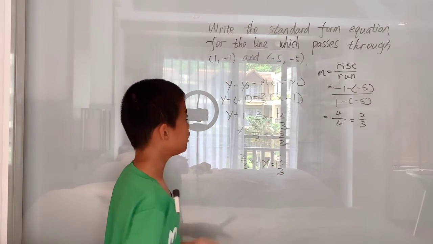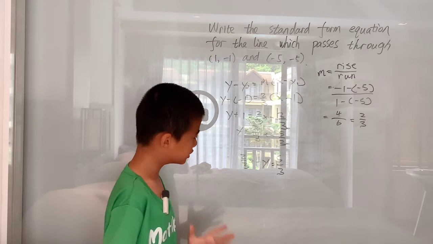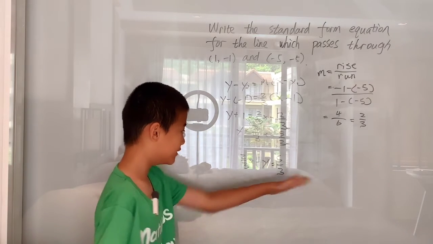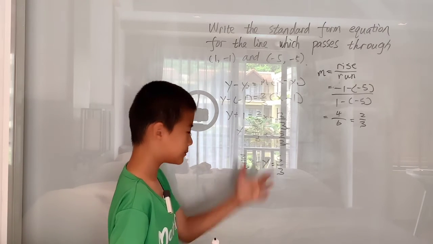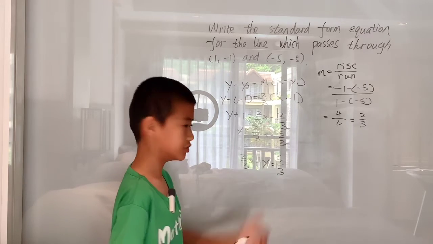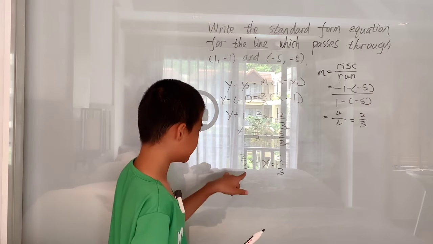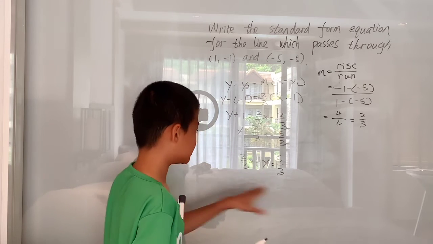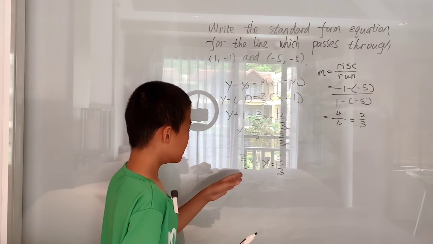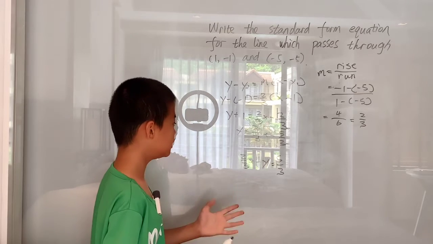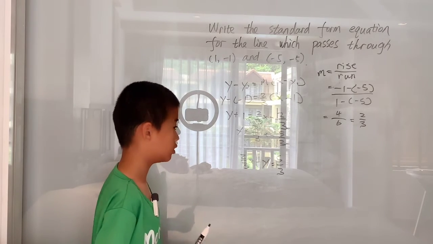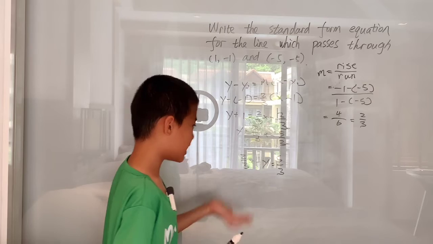But there are 3 restrictions for our standard form too. First of all, it has to be in this order, right? Ax plus by equals c. So this equation fits it, right? And the second restriction is that a has to be greater than 0, or a is positive. And sure enough, a is positive, right? 2/3 is positive.